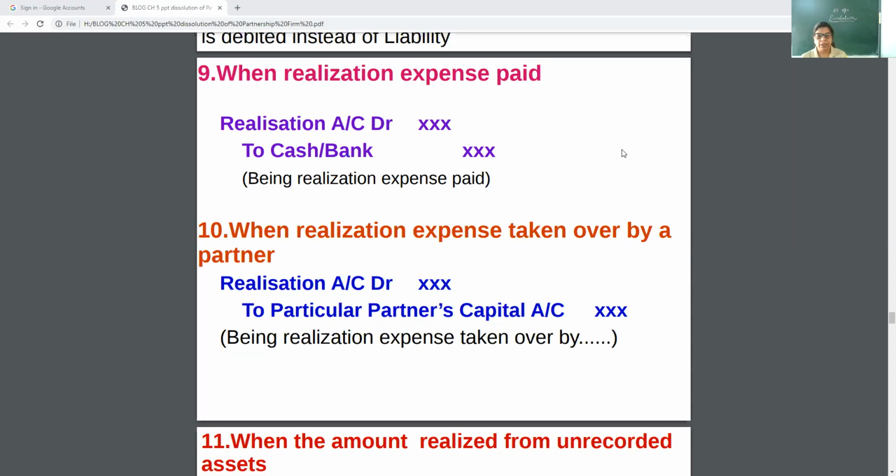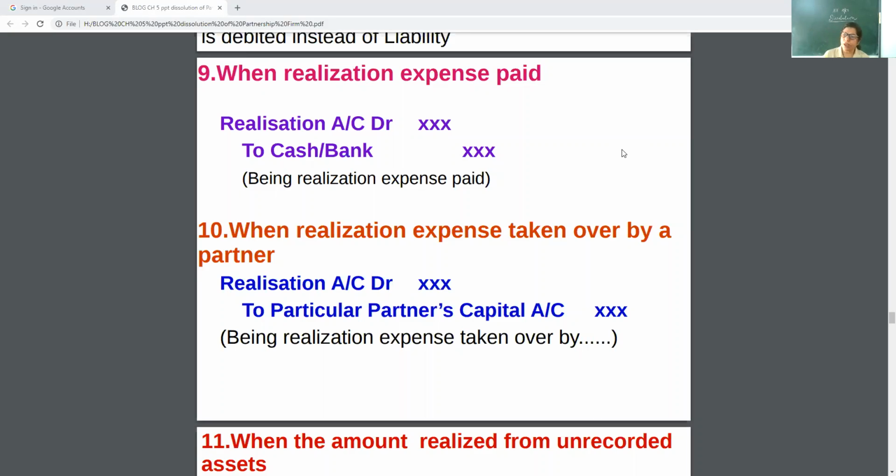When realization expenses are taken over by a partner. See, many times, if a firm is going to wind up, the partner is ready to take, ready to pay the expenses. Then in that case, realization account debit to the particular partner's account. Expenses paid off by an individual partner.